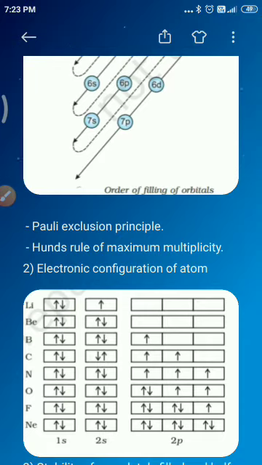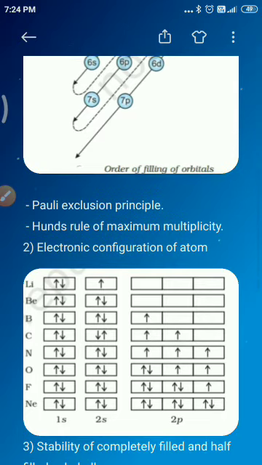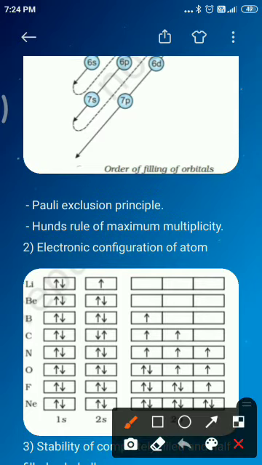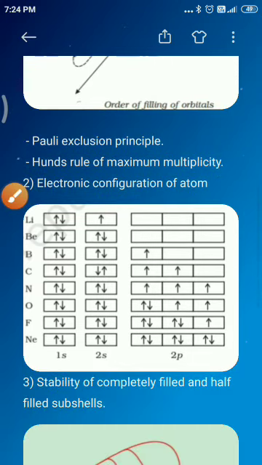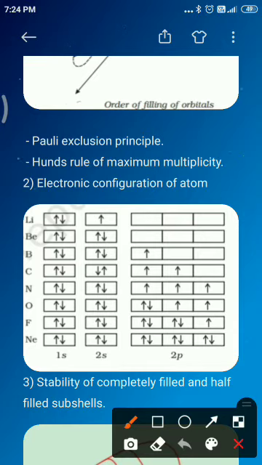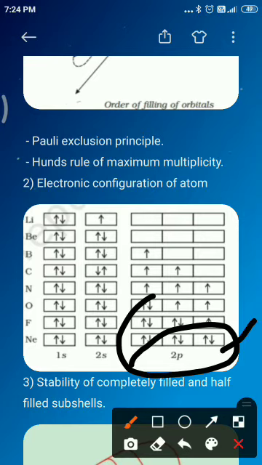The electrons in completely filled subshells are known as core electrons. See, these are the completely filled electrons. Neon has completely filled electrons, so that is called core electrons.